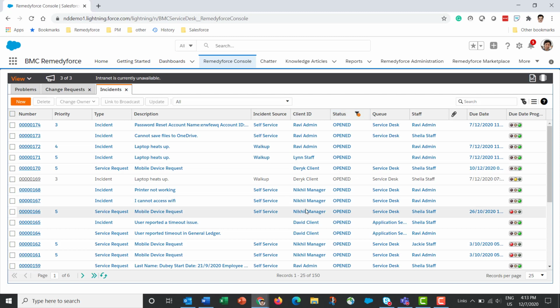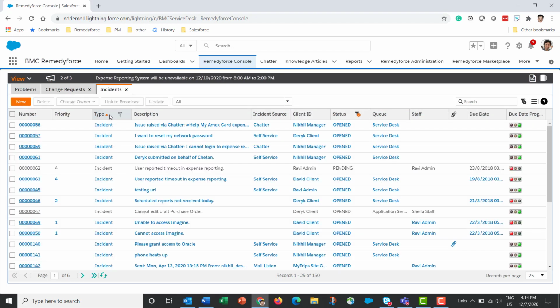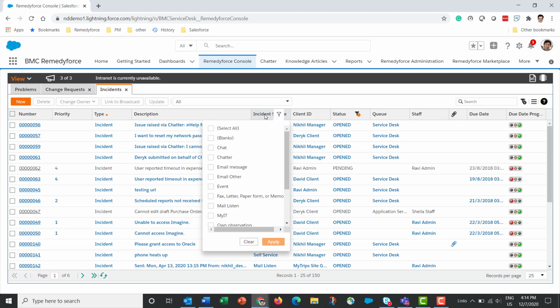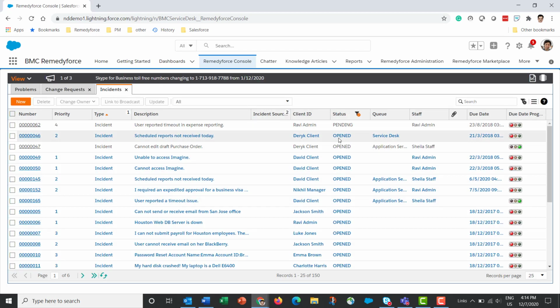I can also sort on columns. In fact, I can sort on up to 5 columns at a time. Let's say I want to sort on type first. So I click on type. I keep the control key pressed, and then I click on incident source. This is my second sort.